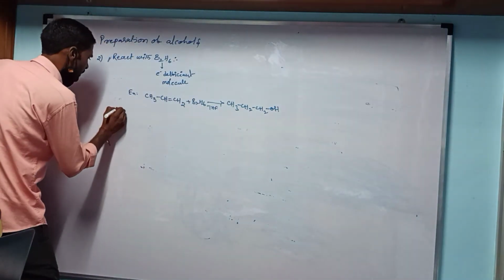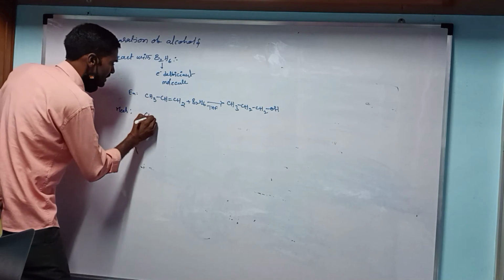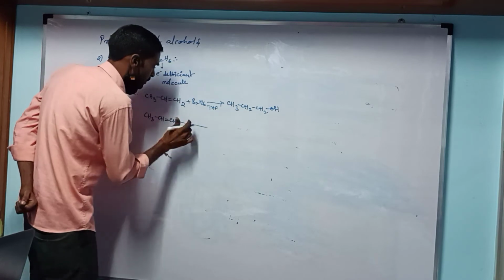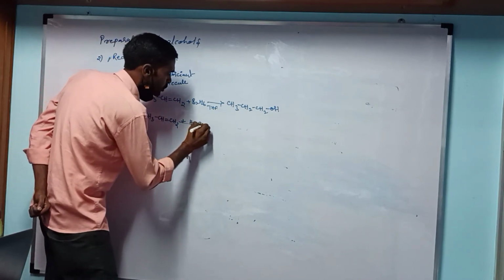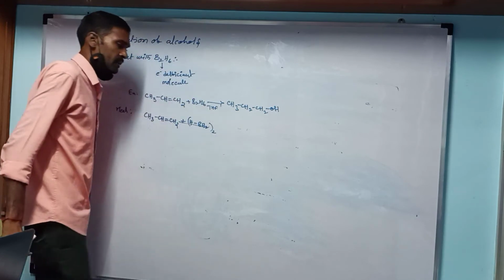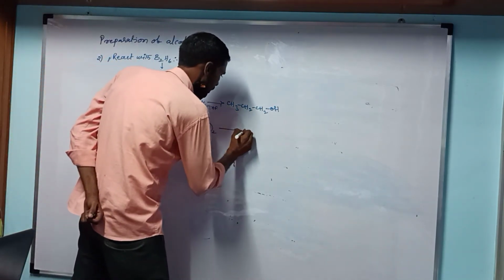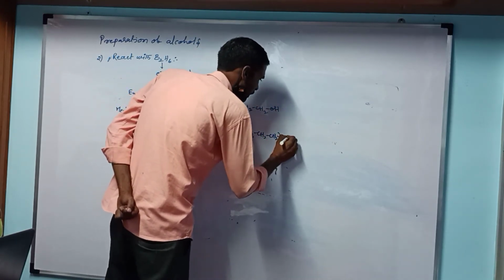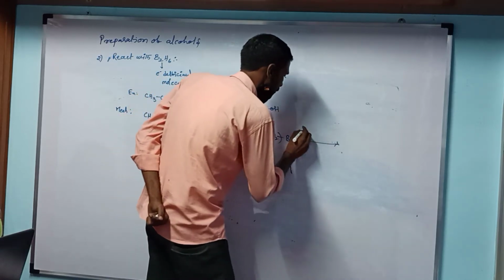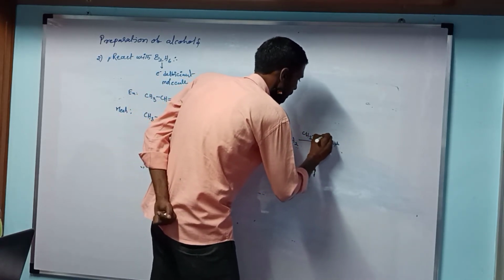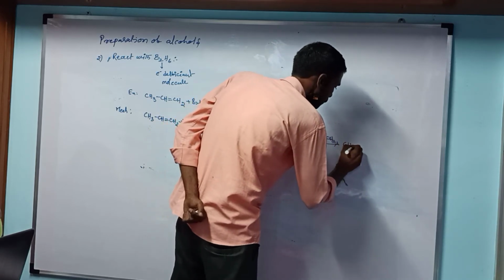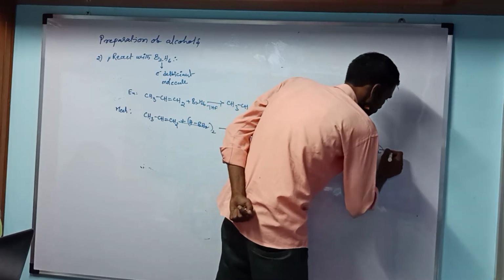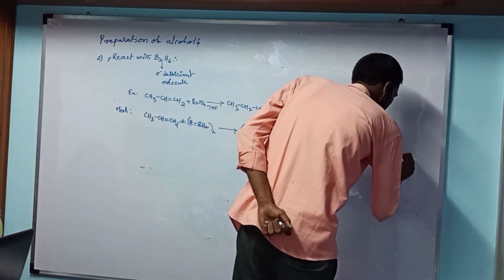So the mechanism, write the mechanism. CH3 CH double bond CH2 reacts with the HBH2 compound. Here this is the diborane, written another way. To produce the compound CH3 CH2 CH2 BH2. Here we take another mole of alkene CH3 CH double bond CH2 to produce the compound CH3 CH2 CH2, also BH. So here taken 2.